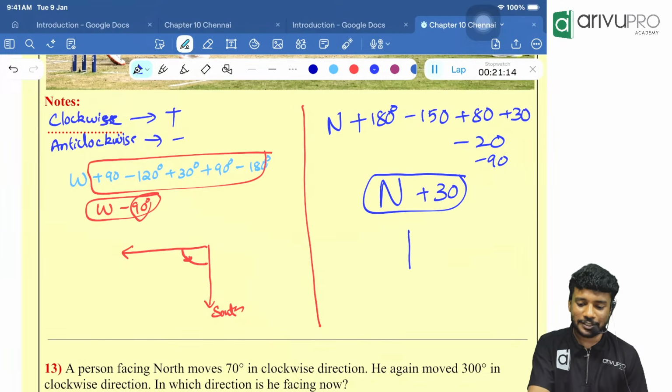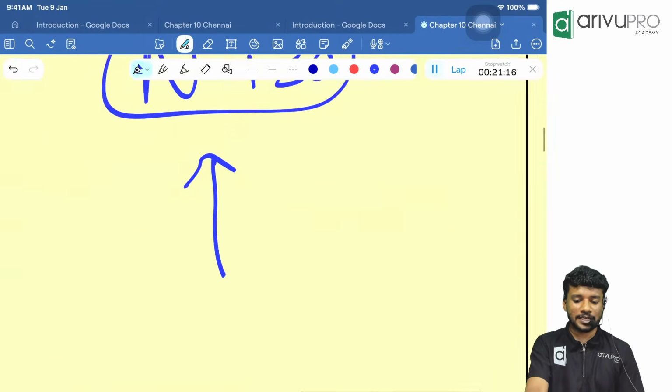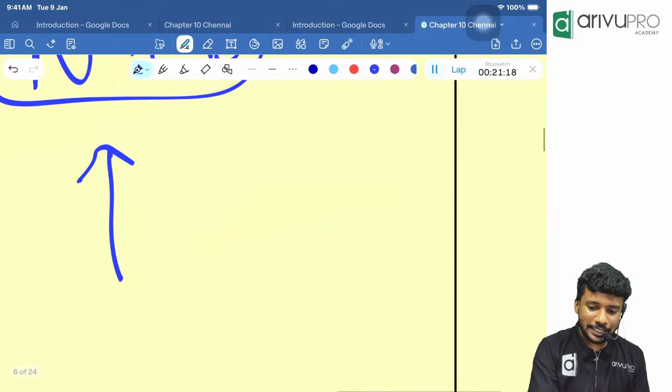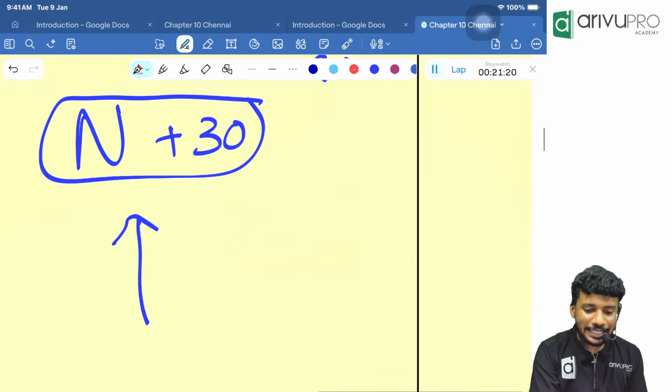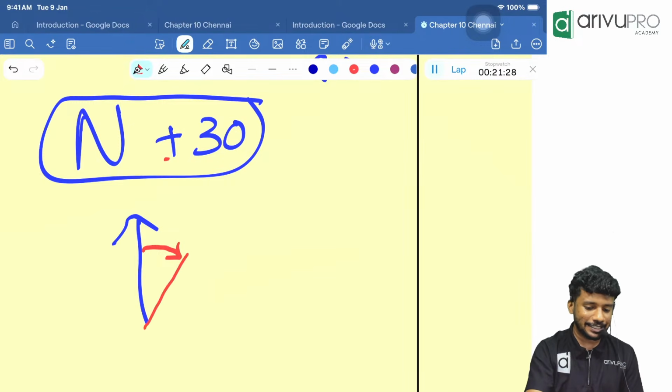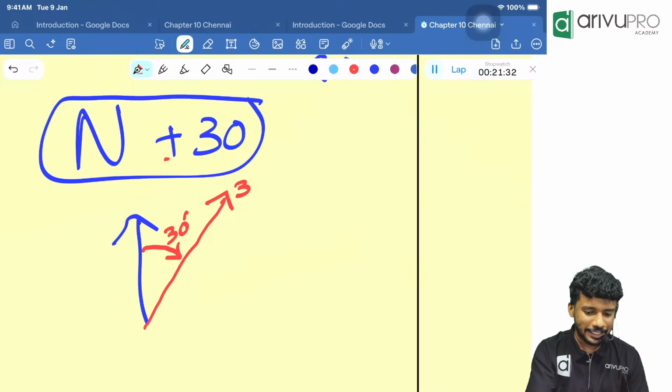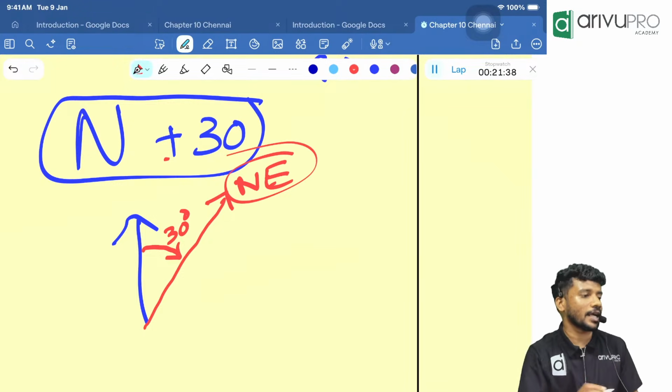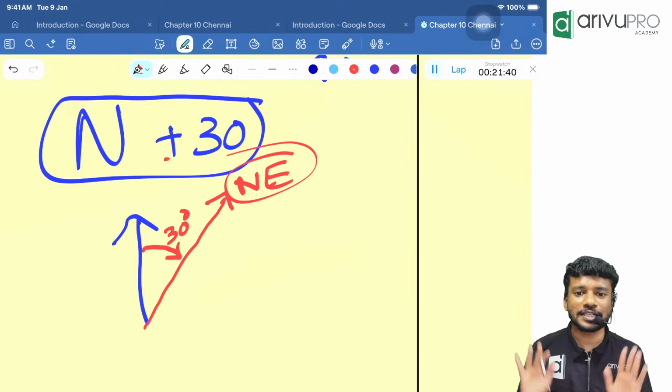A person is looking towards north and he is turning clockwise. Clockwise means the normal way we are taking. How much degree? 30 degree. This much is our 30 degree. Now tell me, he is looking in which direction? This is northeast. That's your answer. This is the approach for your exam.